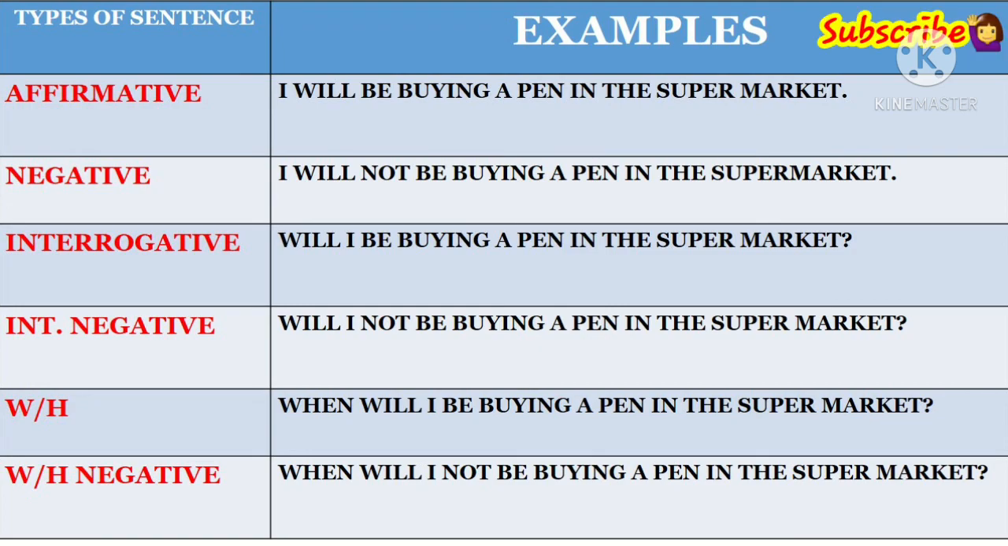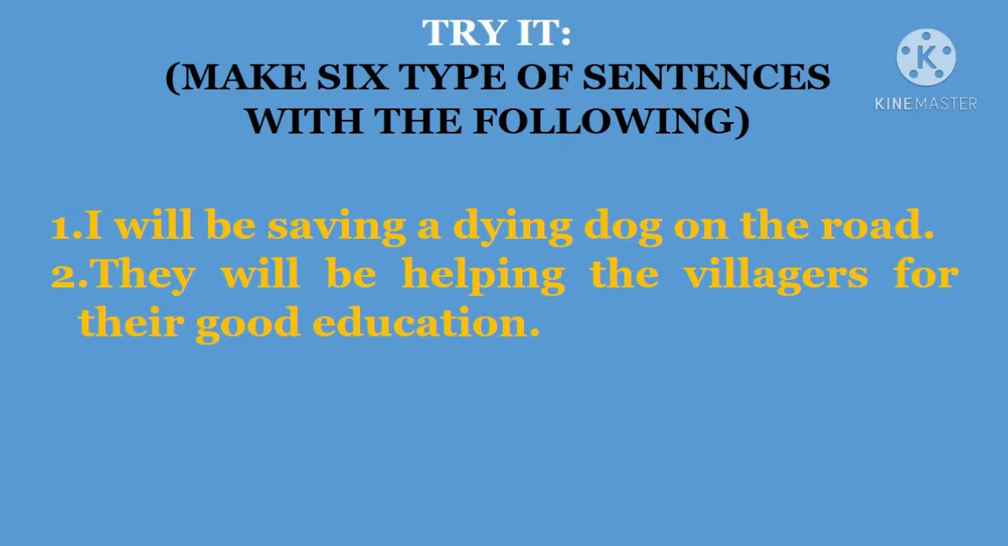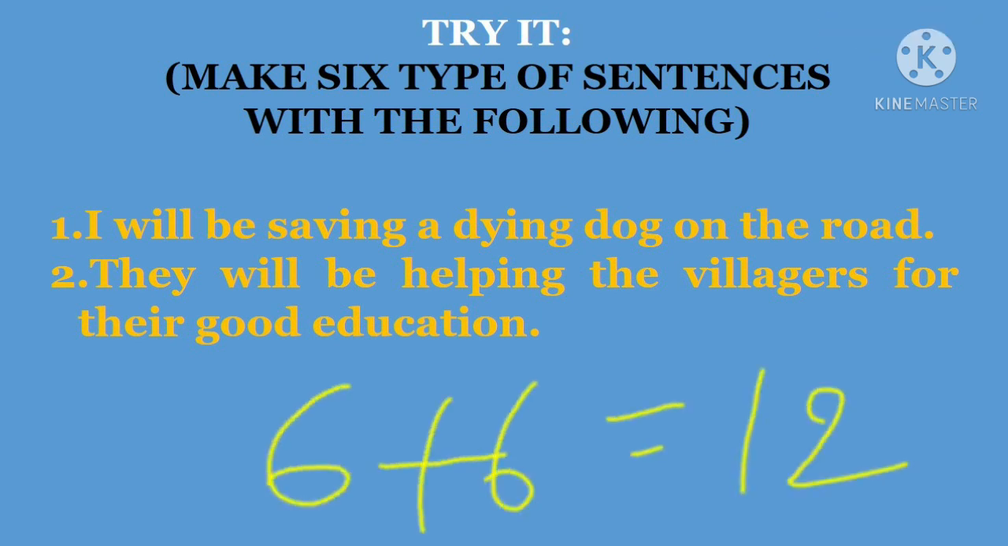The next we are coming to is try it. Make 6 types of sentences with the following. Here I have given you only a small task of 2 sentences. The first one is, I will be saving a dying dog on the road. The next one is, they will be helping the villagers for their good education. So these 6 types of sentences can be formed with the help of these 2 given sentences, and the total will be 12 sentences. So let's hope for your best.